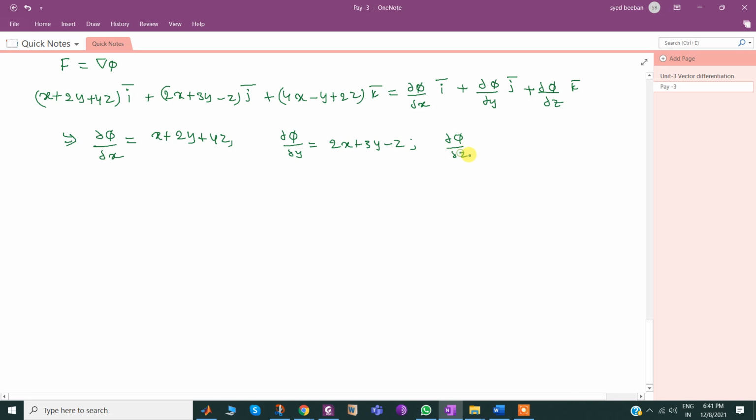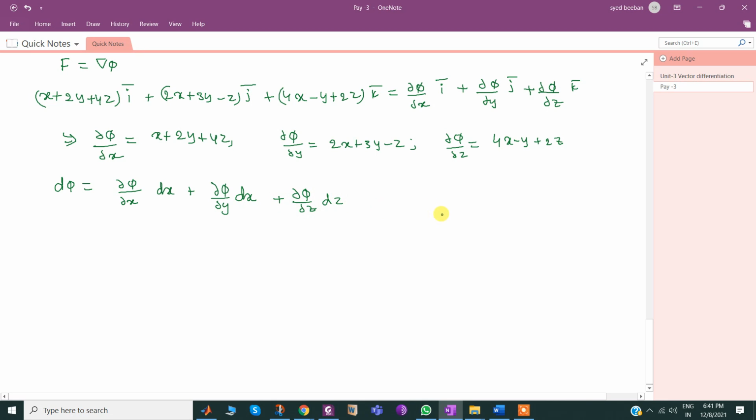Dou phi by dou z equals 4x minus y plus 2z. Now d phi is equal to dou phi by dou x times dx plus dou phi by dou y times dy plus dou phi by dou z times dz.